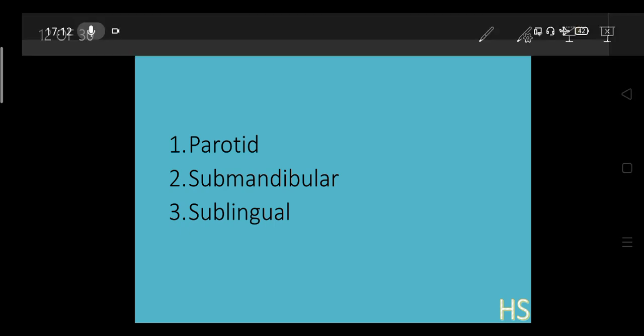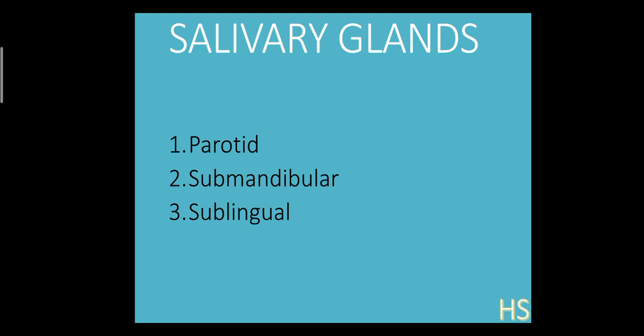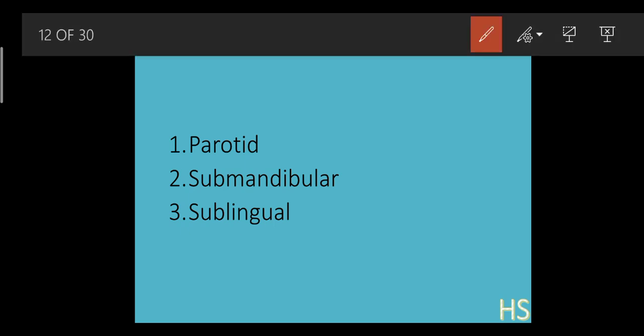Then we have mentioned in the start how many glands there are, salivary glands. Three salivary glands are there. Let's check the names: parotid, submandibular and sublingual. Let's understand the names. Parotid glands. These glands are present in front of and beneath each ear.